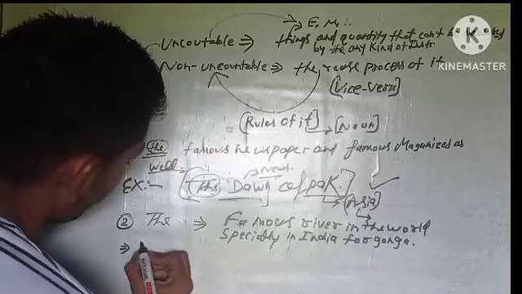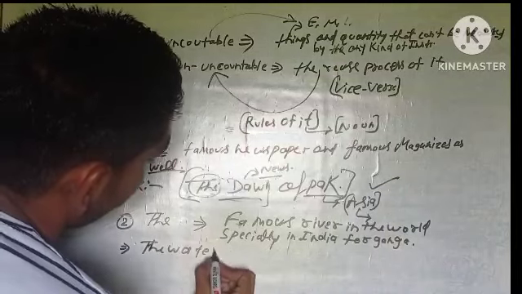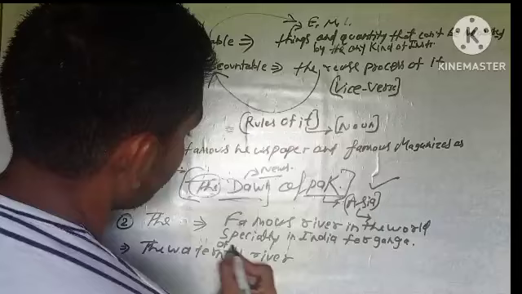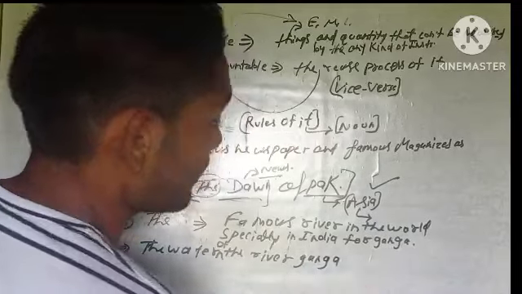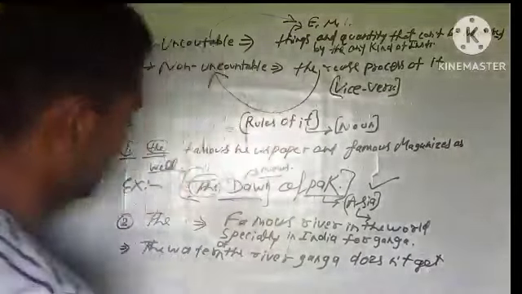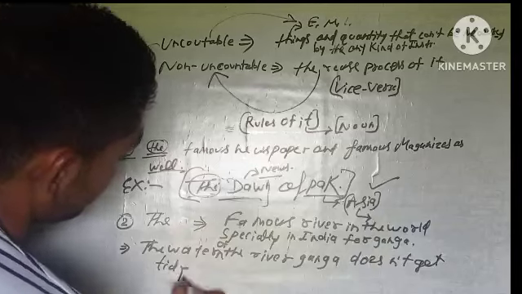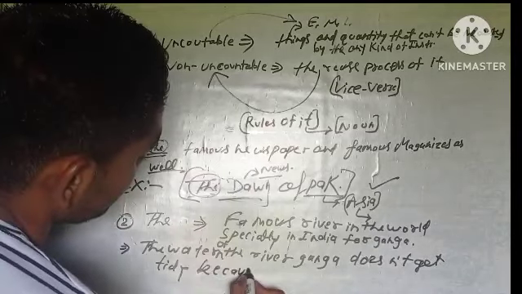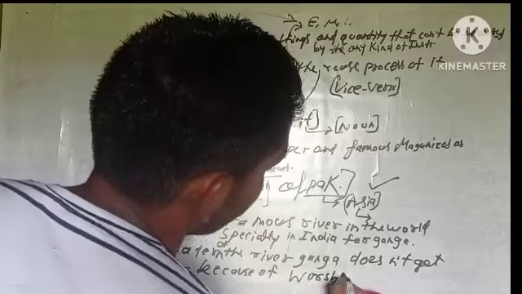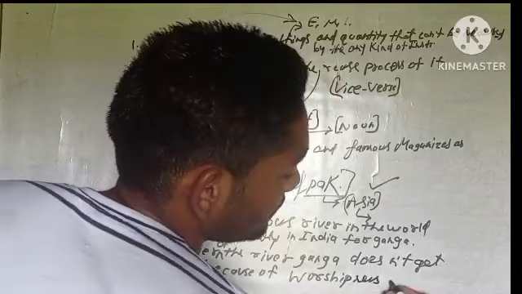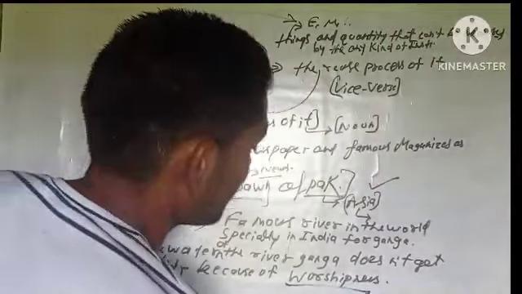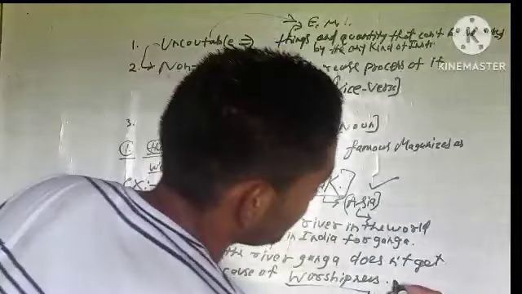The water of the river Ganga does not get untidy because of worshipness, because worshipness comes from God.